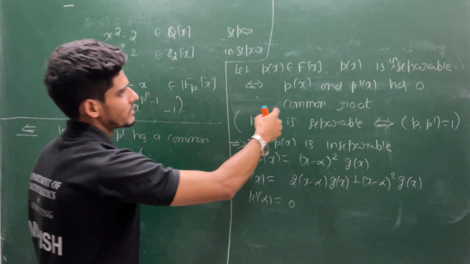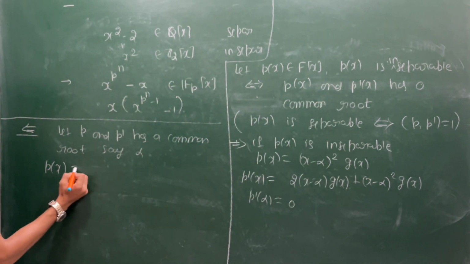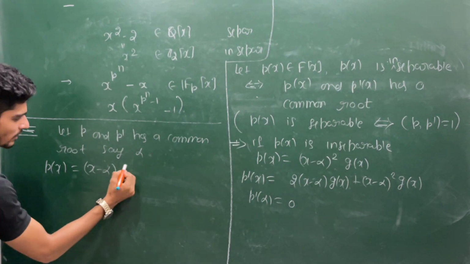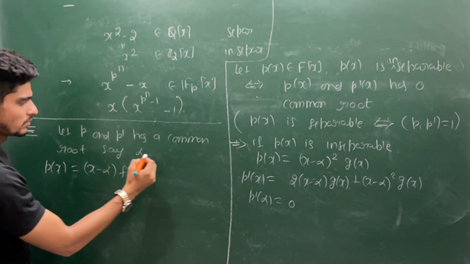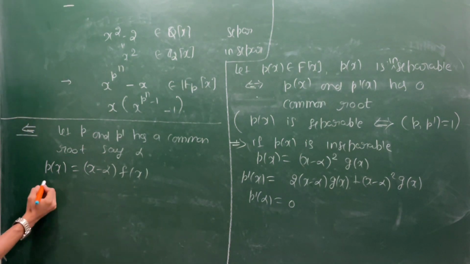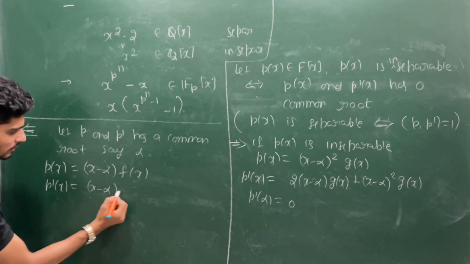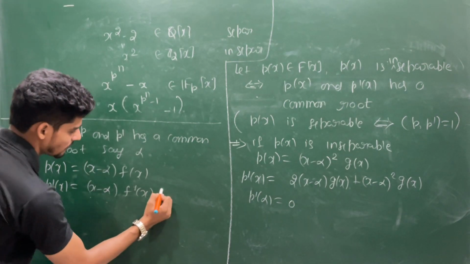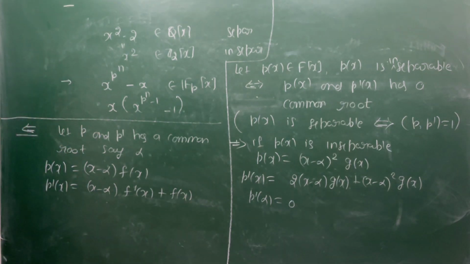I want to prove this p is inseparable. Clearly I can assume my p(x) is of this format: (x minus alpha) times some f(x), because alpha is a root of p. Then p prime of x will be (x minus alpha) f prime of x plus f(x).